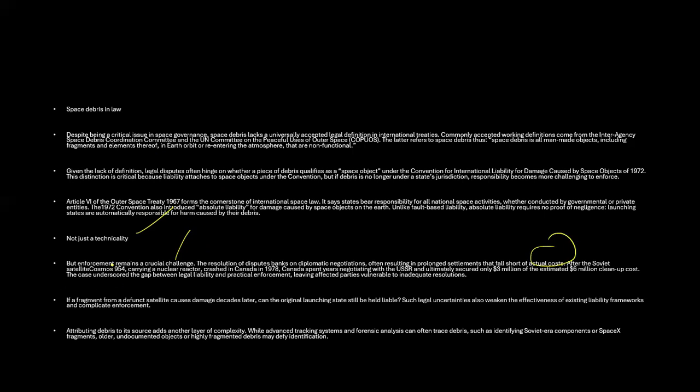After the Soviet satellite Cosmos 957, carrying a nuclear reactor, crashed in Canada in 1978, Canada spent years negotiating with the USSR and ultimately secured only $3 million against an estimated $6 million cleanup cost. The case underscored a gap between legal liability and practical enforcement, leaving affected parties vulnerable, with inadequate resolutions.